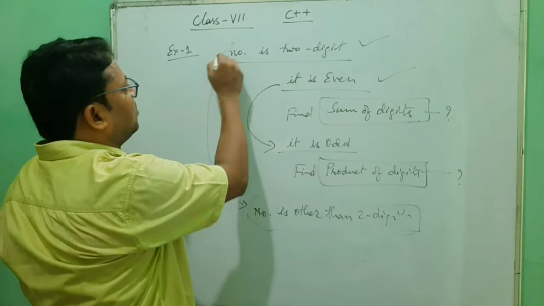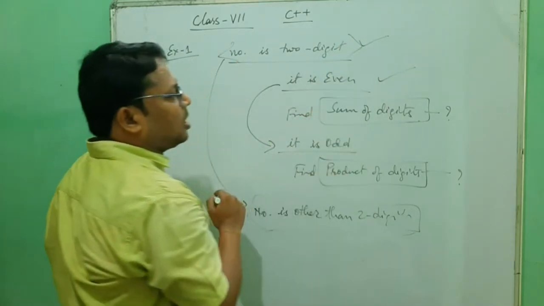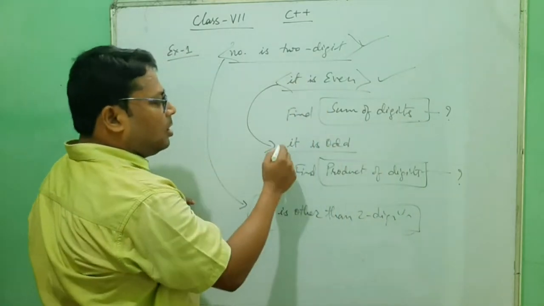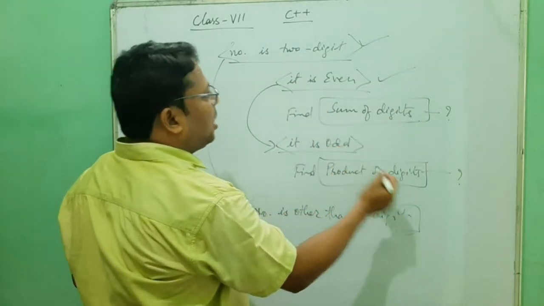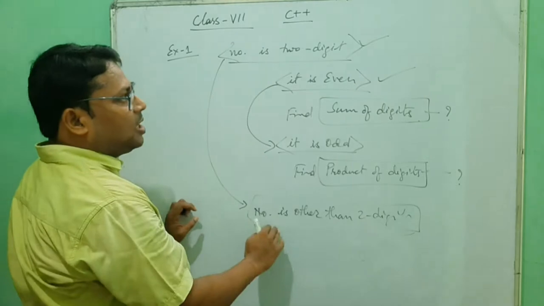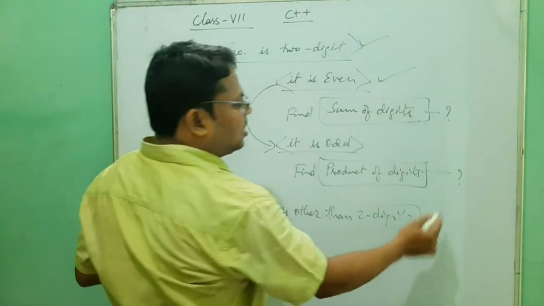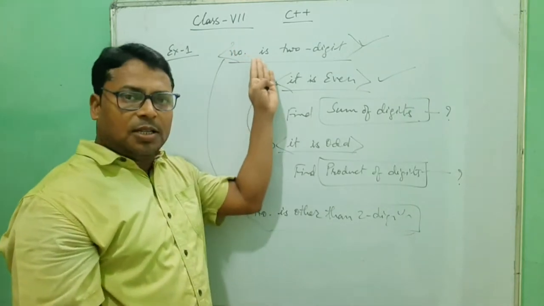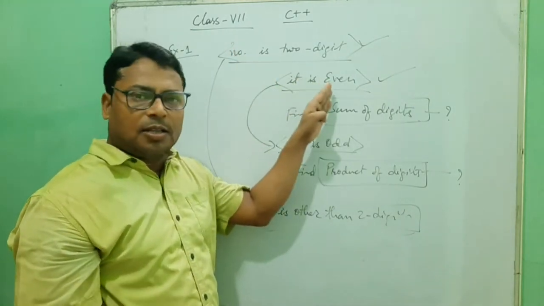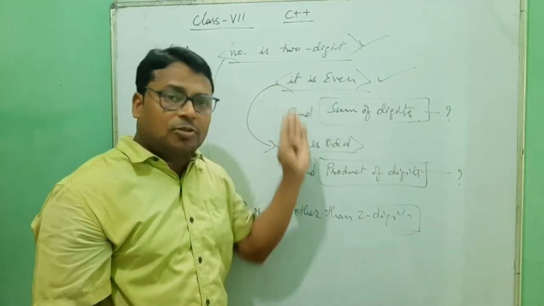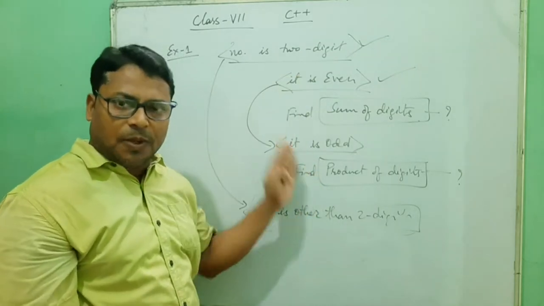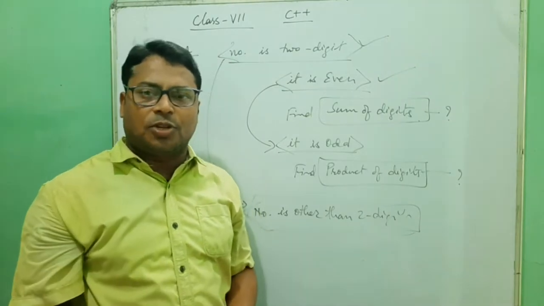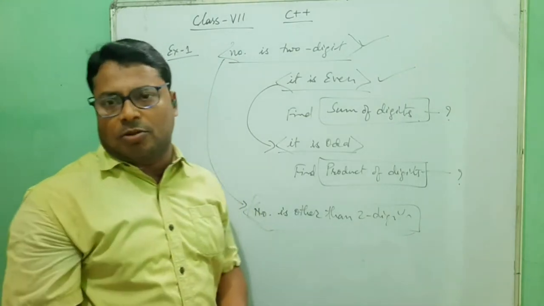So here we have to check that the number is two-digit. If the number is even, then we have to perform some operation. If odd, then we have to perform another operation. And if this is false, then in the else part you have to display that it is other than a two-digit number. That means if one condition is true, inside that we check another condition, otherwise we implement the other situation also. That means we are using an if else inside another if else. Now we understand the question, we write the question, and after that the solution also.